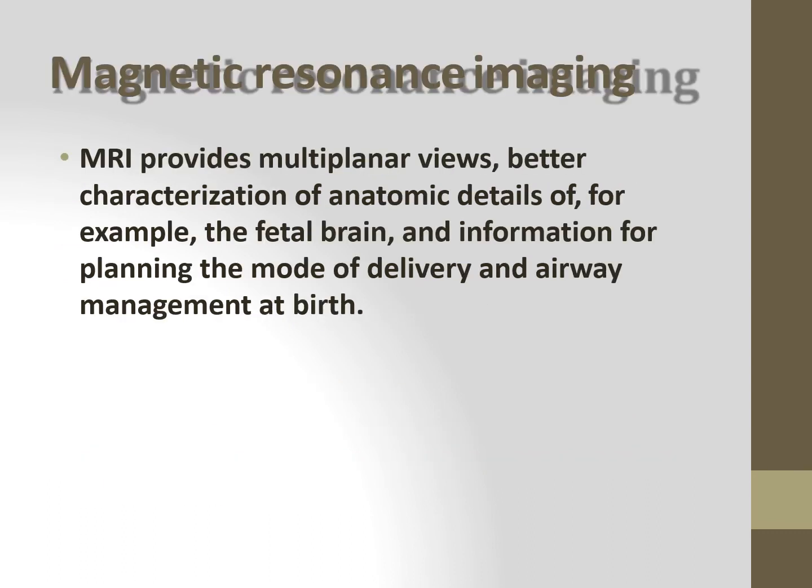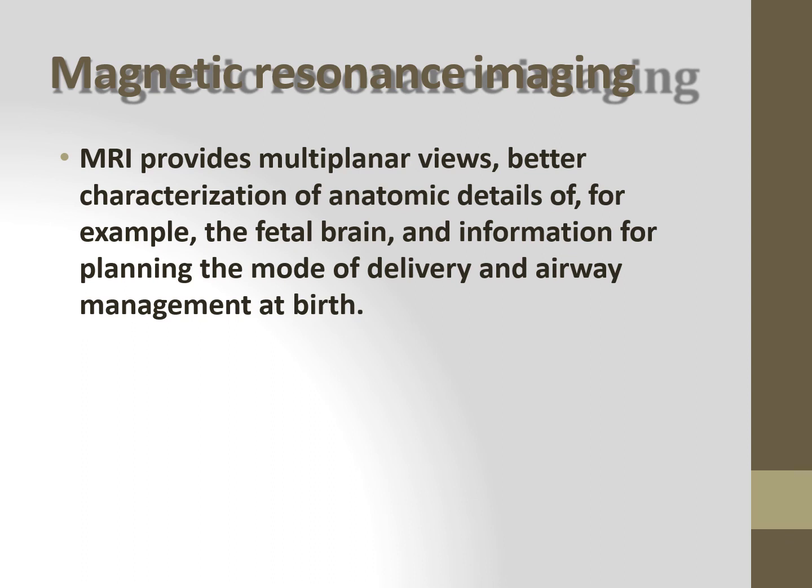Next is MRI, that is magnetic resonance imaging. It provides multi-planar views and it gives you better characterization of anatomical details. For example, we will get an idea about the fetal brain and information for planning the mode of delivery and airway management.